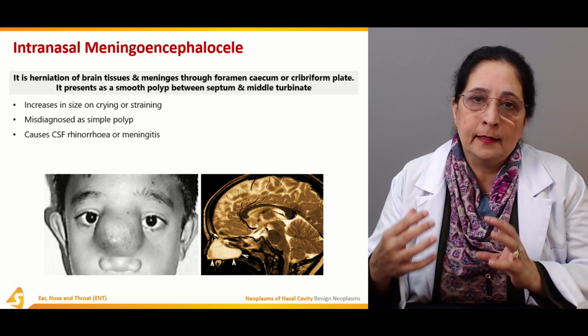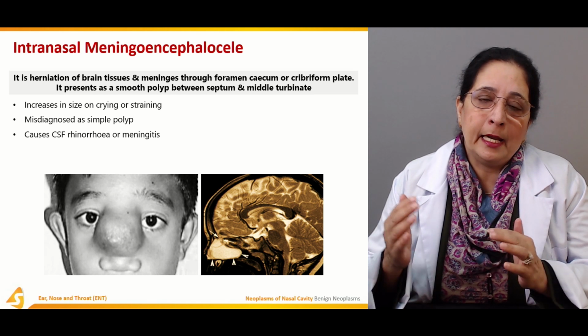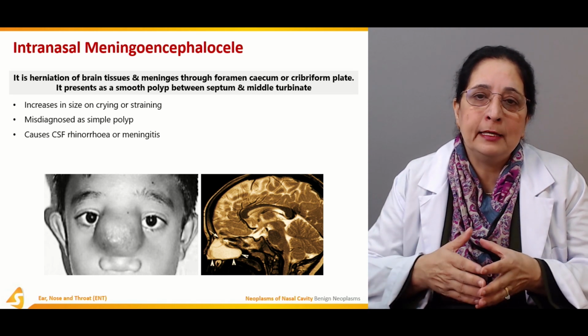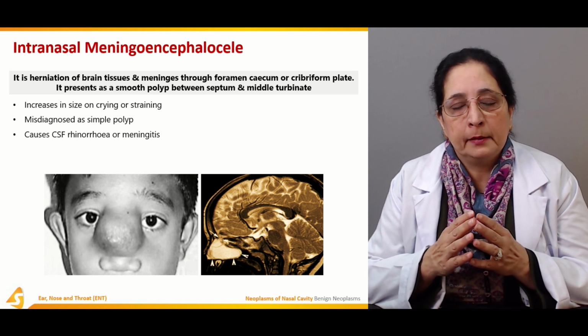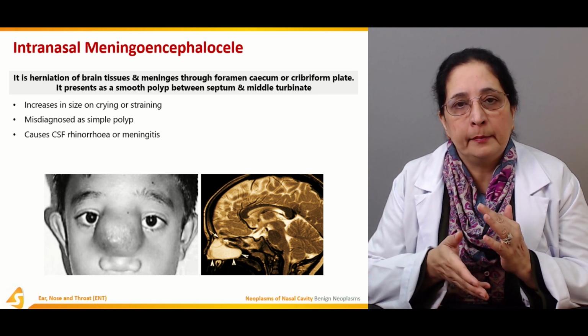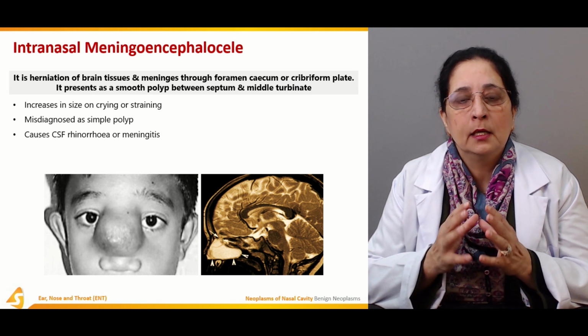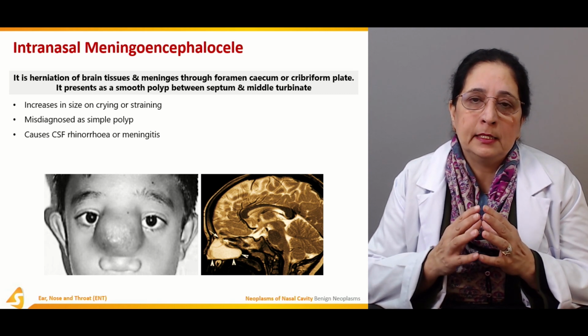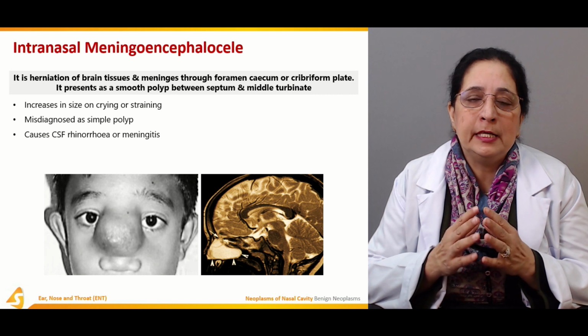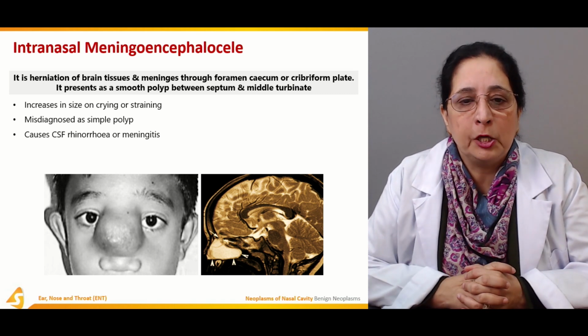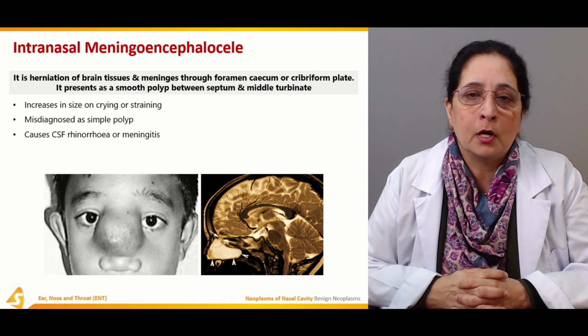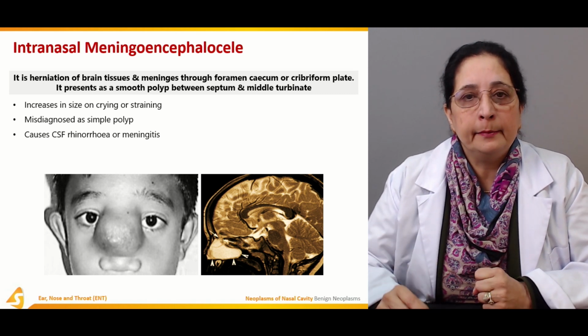So when there is hernia of the brain and meninges, the cerebrospinal fluid that flows between the meninges, in different areas, that fluid leaks through the nasal cavity, through the hernia, and causes CSF rhinorrhea. And also it can cause inflammation of the meninges.